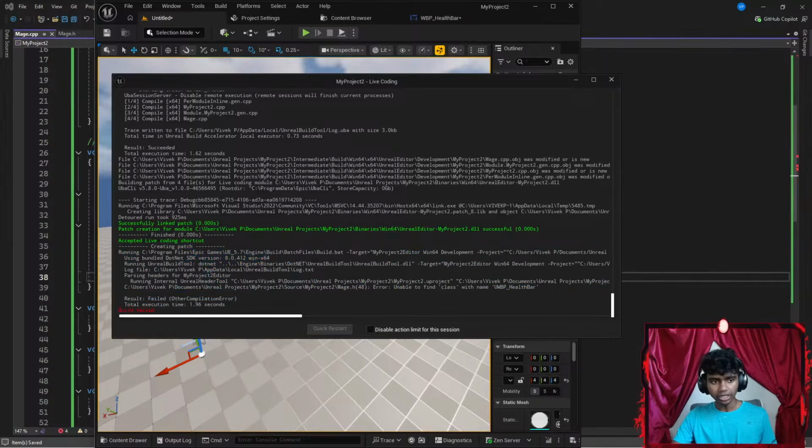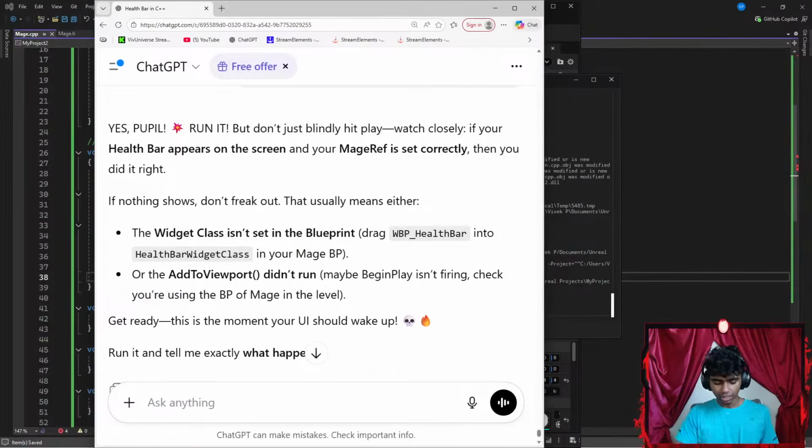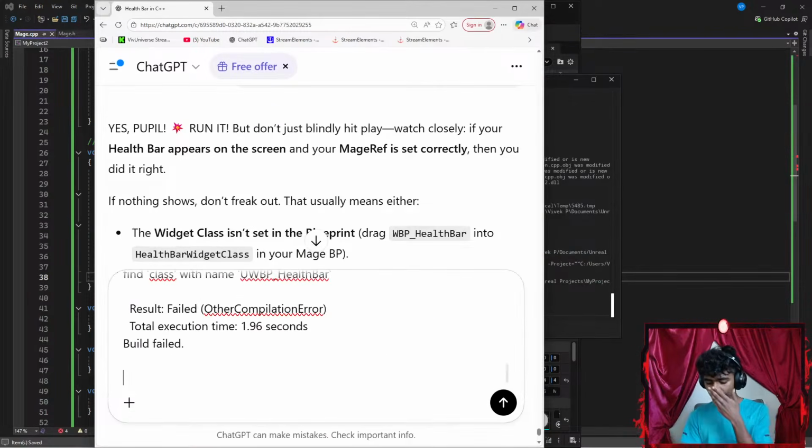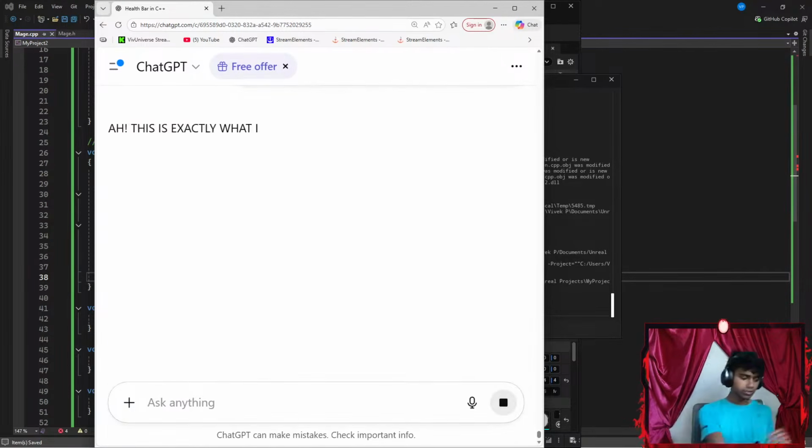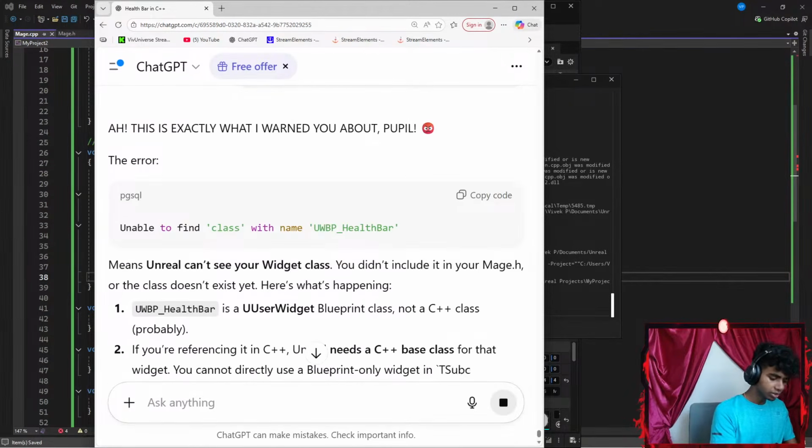Let's copy that part and get some ChatGPT up here. It's pasted, guys. All I need to do is get it to work once, then I'm going to understand how to actually work on it. Let's say something like Sensei, I get this error. Okay, maybe I go ahead and just eat something real quick.